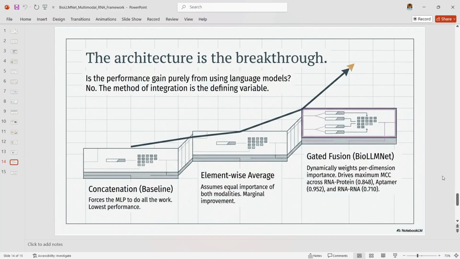The architecture is the breakthrough. This leads to one of the most important takeaways of the presentation. The paper shows that the performance gain does not come only from using a language model. It also comes from the way the embeddings are integrated. Concatenation performs the worst. Element-wise averaging is better, and gated fusion performs best across all major tasks.